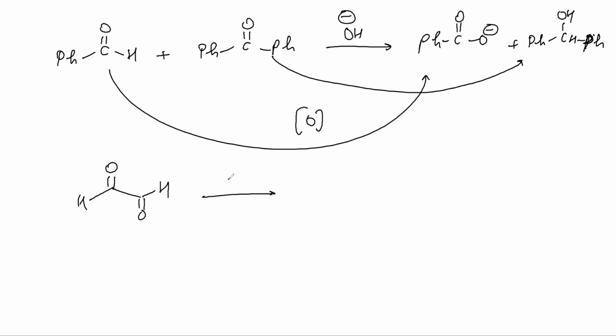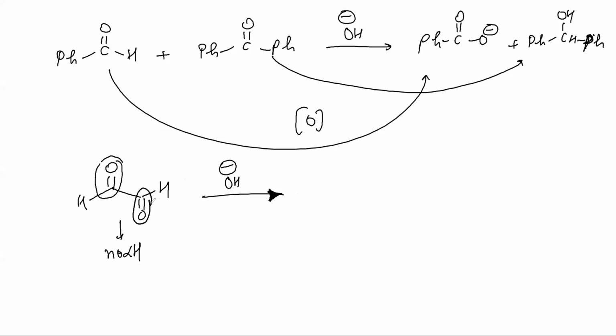Now let's see this. Can you tell me what will happen here? Do you have alpha hydrogen? No. We have two C double bond O. Tell me which C double bond O will be more reactive?